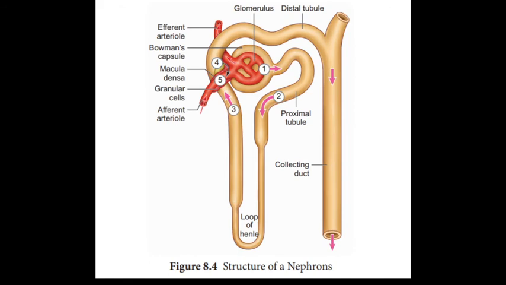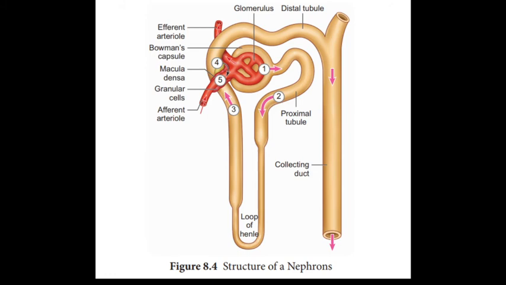Urethra is a tube that arises from the urinary bladder and helps to expel urine out of the body. In males, it acts as a common route for sperm and urine. Its opening is guarded by sphincter muscles. Now this is all about your human excretory system. I hope you all understand this. I hope there is no doubt in it.